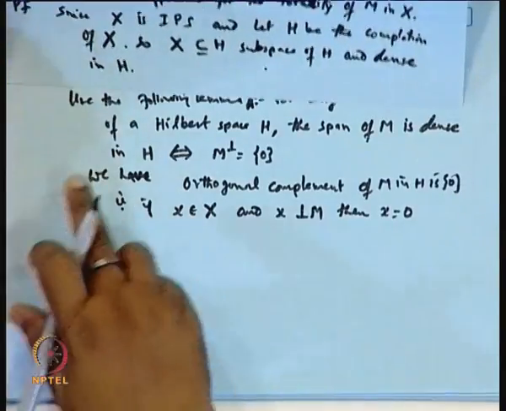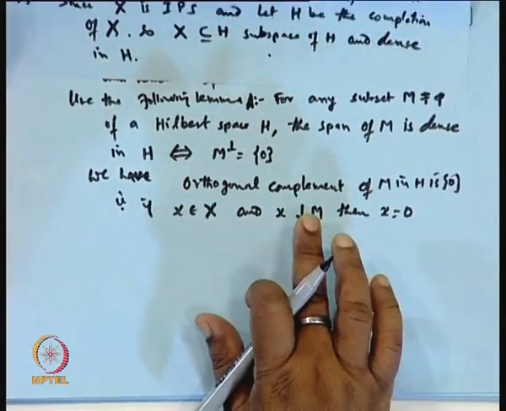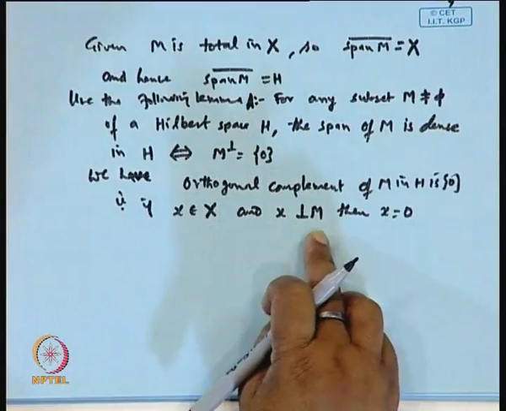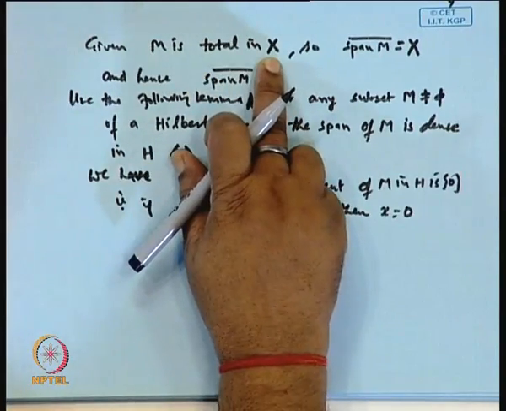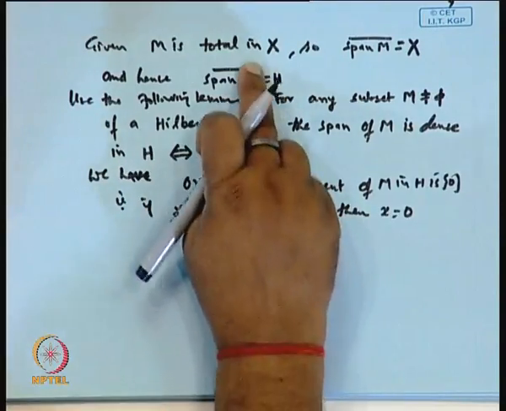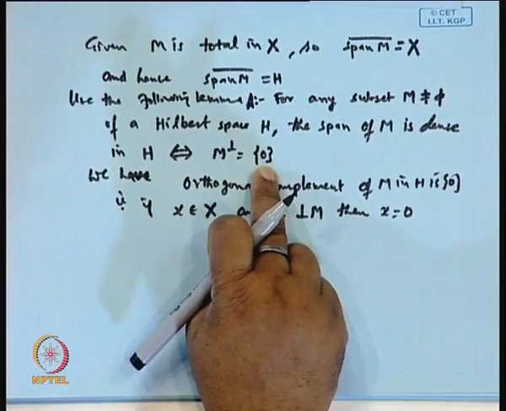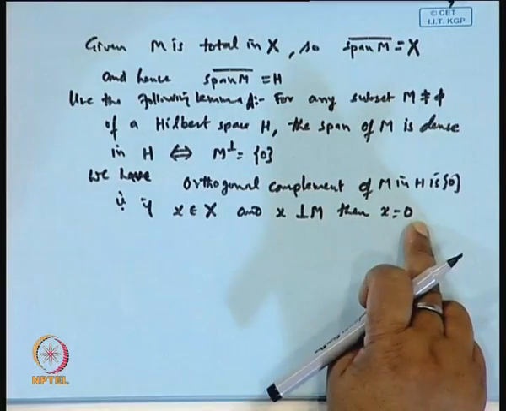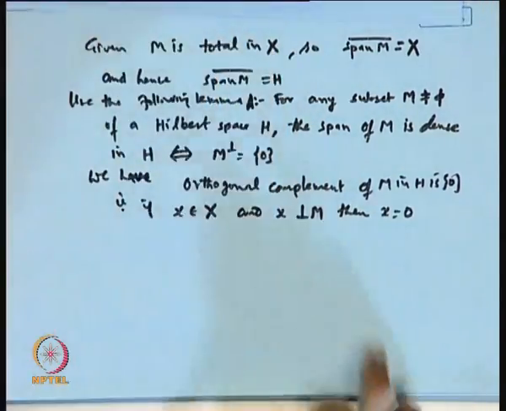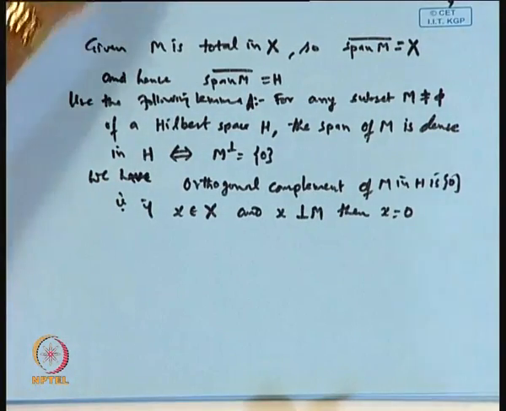So, we have started with an x which is orthogonal to M. Now, according to this, we have shown that M is total in X, so the span of this M is dense, therefore, by this lemma the orthogonal complement of M must be the singleton set {0}, therefore, we get x to be 0. So, this proves the one side. Okay. Sufficient part, let us see the sufficient part.